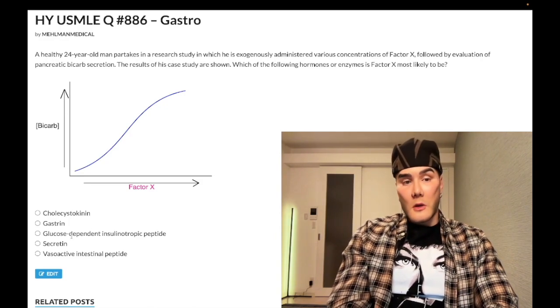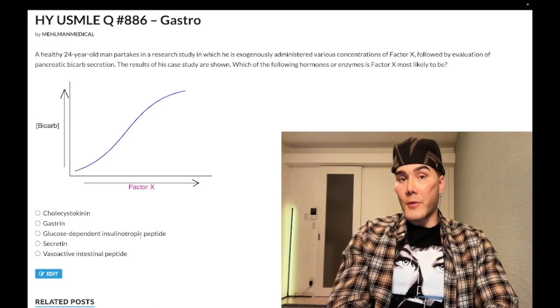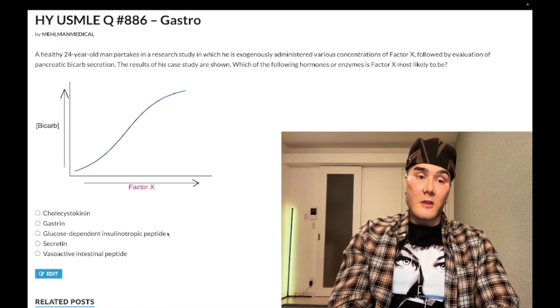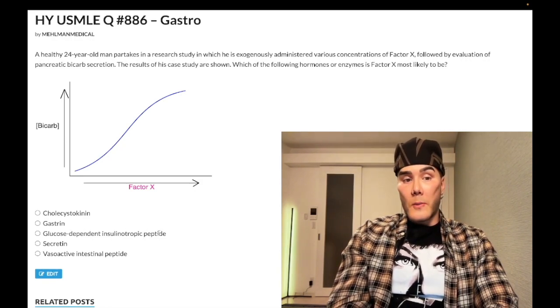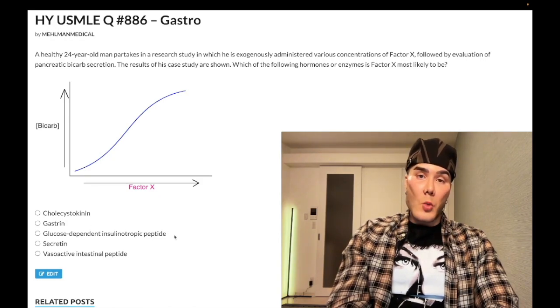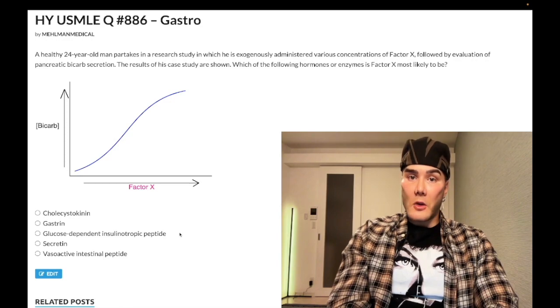Choice C, glucose-dependent insulinotropic peptide, wrong answer. Okay, so this is weirdly a high-yield hormone for physio for step 1, despite the fact that it sounds nitpicky and pedantic. So what you need to know is that this hormone is the reason why the body is able to process oral glucose better than parenteral IV glucose, okay?